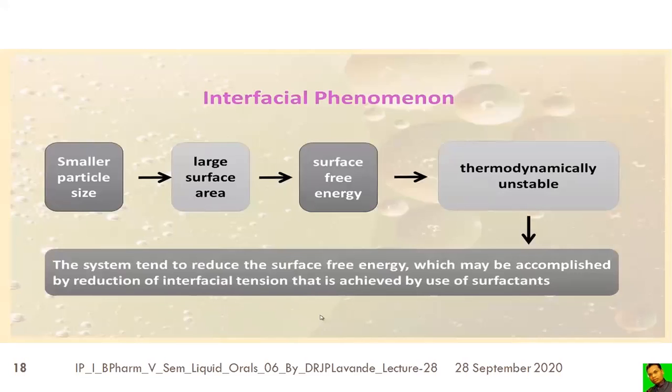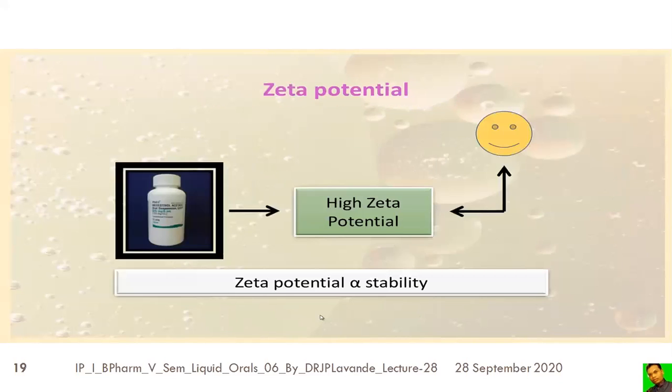Therefore the system tends to reduce the surface free energy, which may be accomplished by reduction of the interfacial tension, and this reduction in interfacial tension can be achieved by the use of surfactants. Therefore surfactants play a significant role in improving the stability of the suspension.